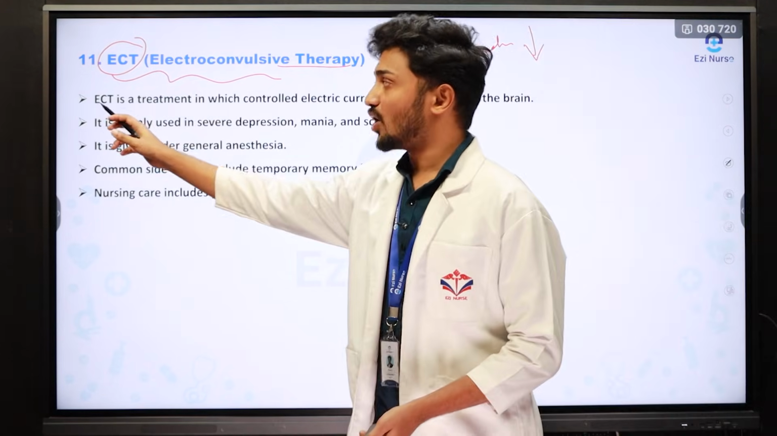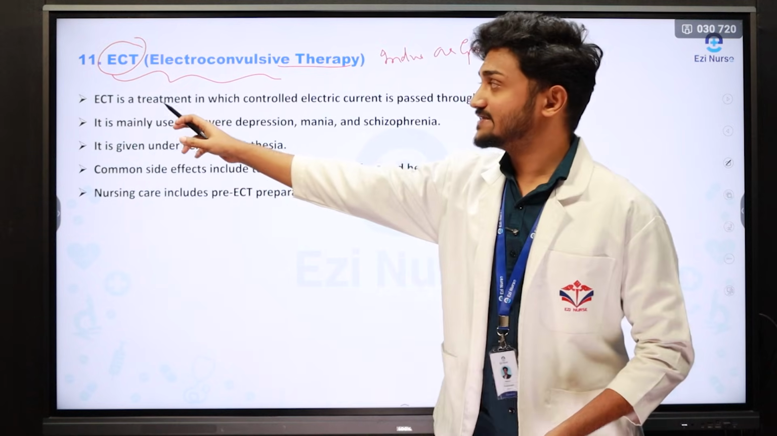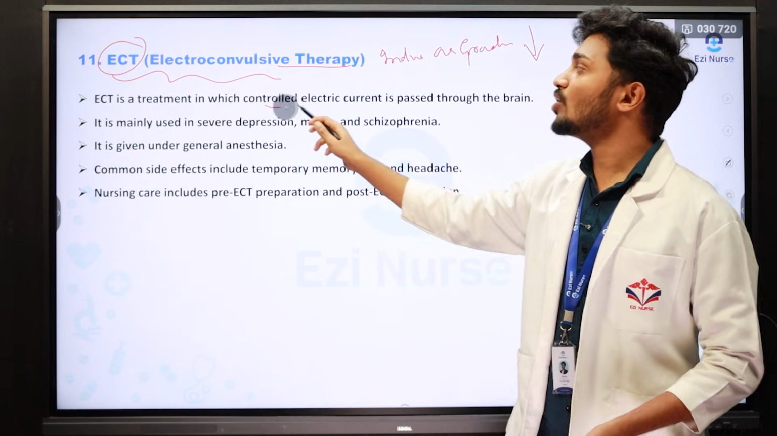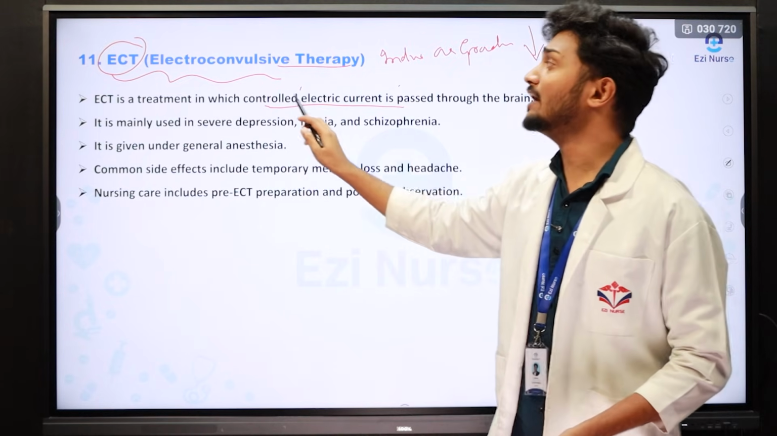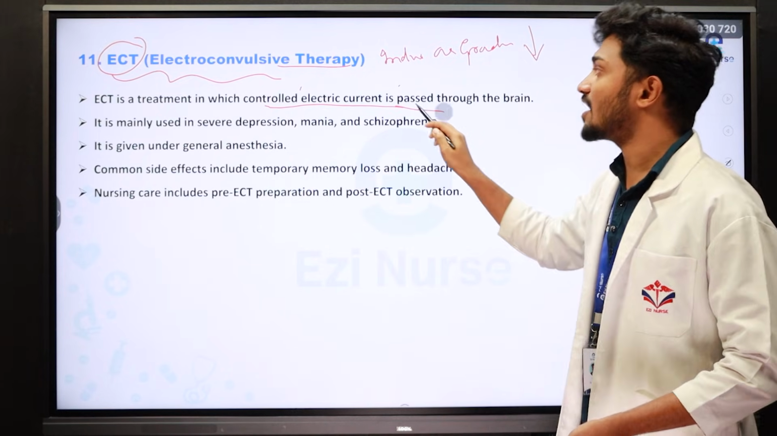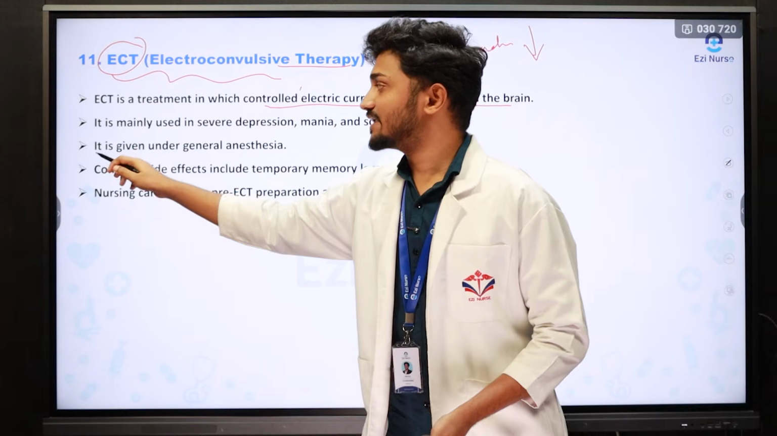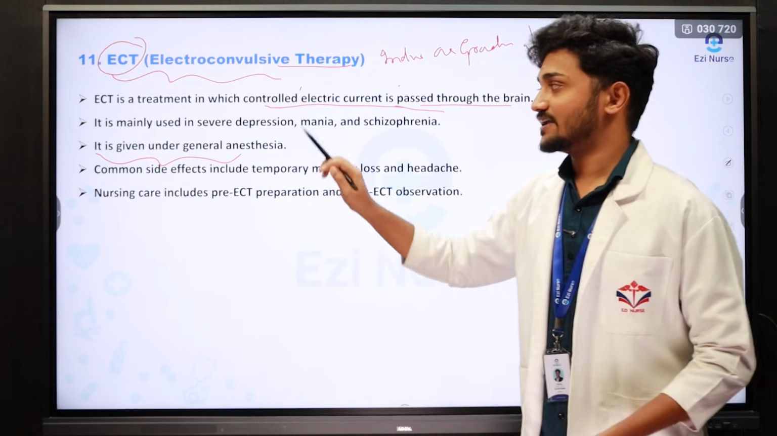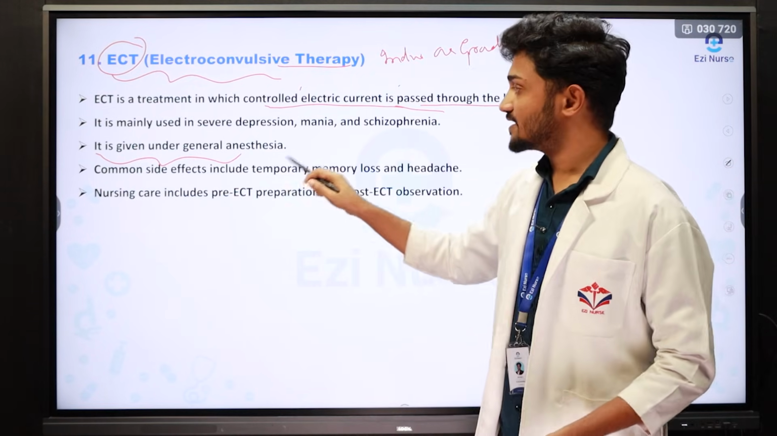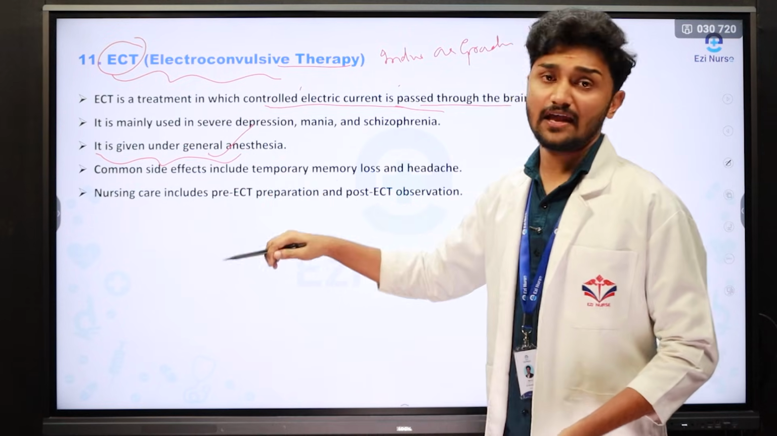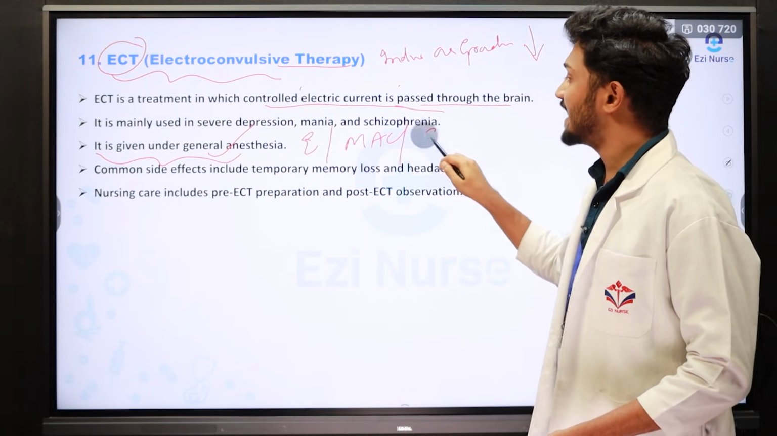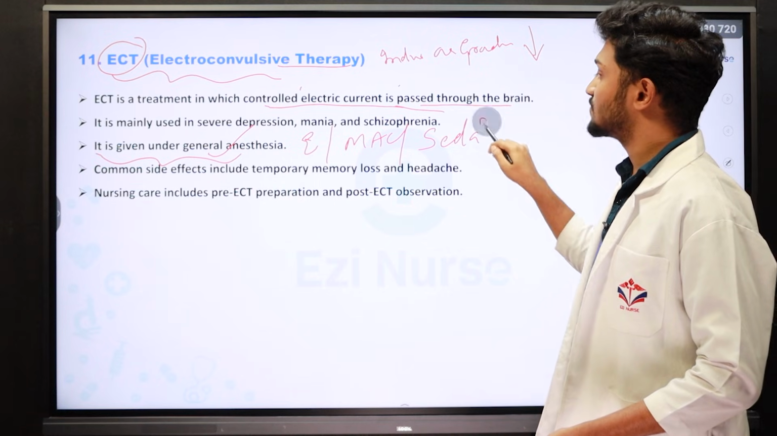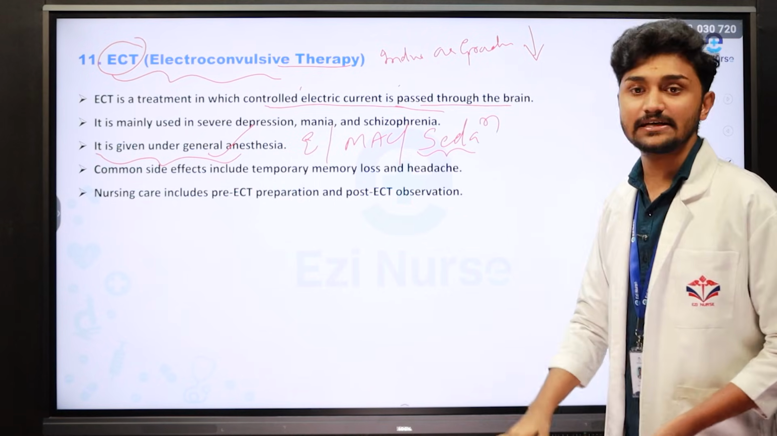Then let's study the points. ECT is a treatment in which controlled electric current is induced or passed through the brain. See, this is a very important word you need to write: controlled electric current. What is the next point? It is given under anesthesia. We have varieties of anesthesia: we can give under general, epidural, MAC, or sedation. Most commonly, we give the ECT under sedation.